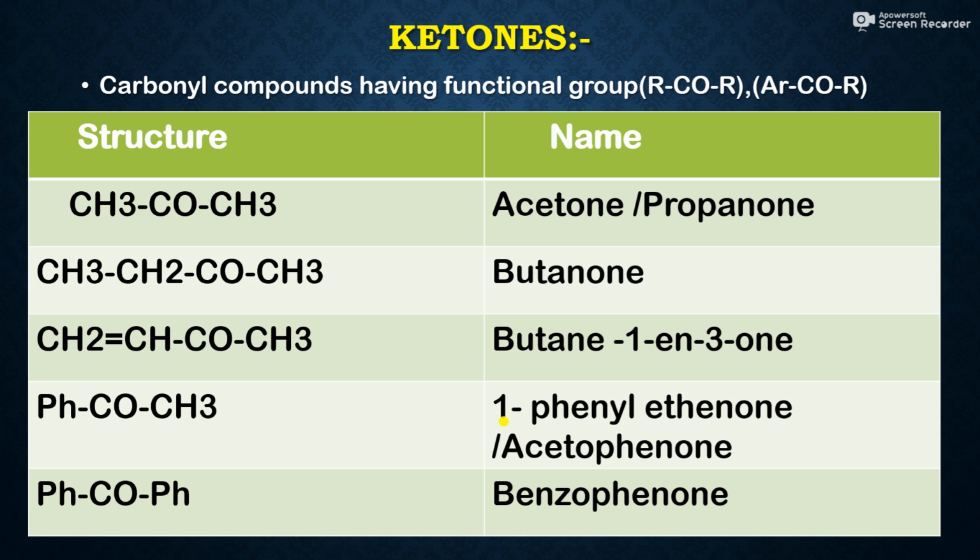So 1-phenyl ethanone, sorry. The next compound is benzophenone. So this is a ketone having two Ph groups attached to the carbonyl group.